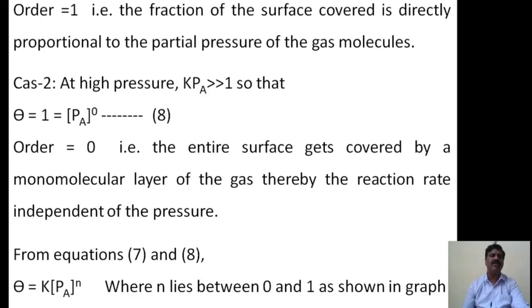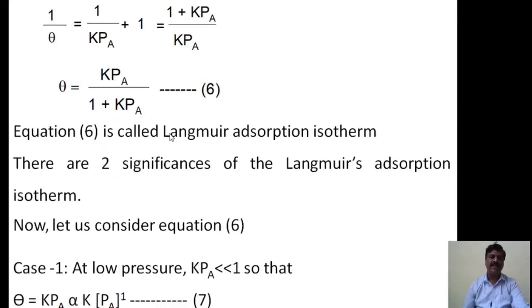That is, the sum of the powers of the concentration terms found in the experimental rate equation is called the order of the reaction. Here theta is equal to k into Pa. This can be written as theta is proportional to the partial pressure of gas molecule A to the power 1.